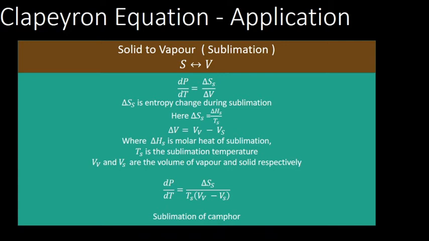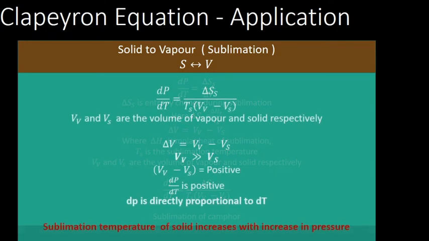Delta V is the volume of the vapor minus the volume of the solid. Substituting in the first expression, dP by dT equals delta S_S divided by T_S into (V_V minus V_S). The volume of vapor will always be much higher than the volume of solid, so that term is positive and dP by dT is positive. dP is directly proportional to dT, so the sublimation temperature of a solid increases with increase in pressure at all temperatures.